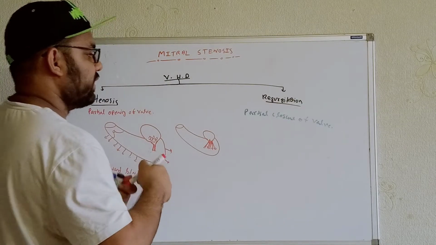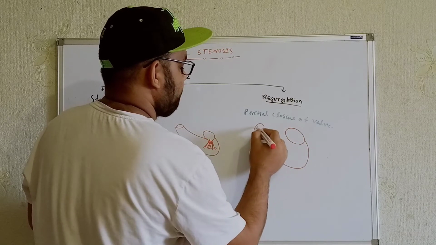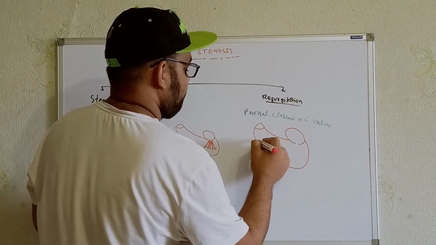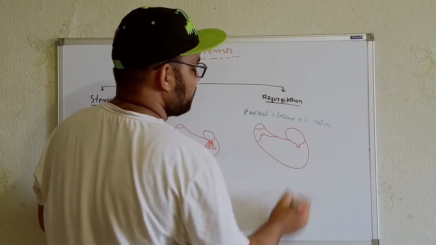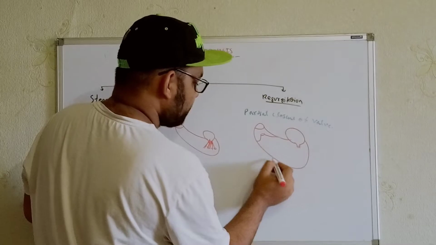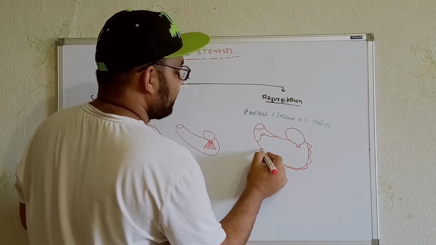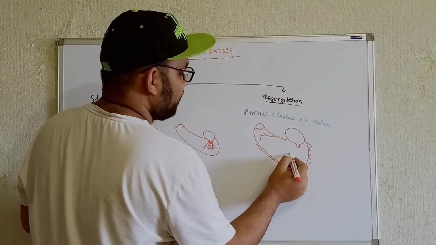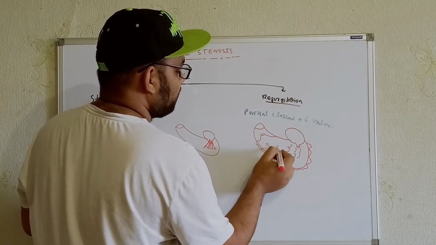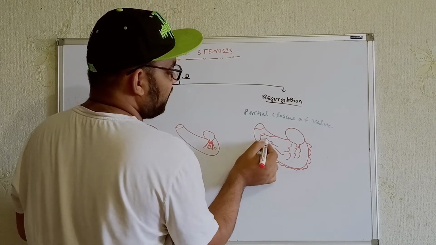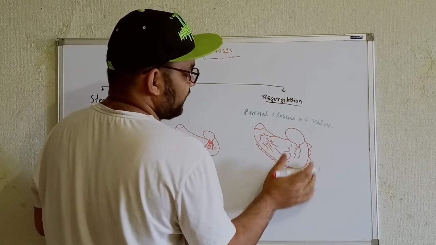Let me give you an example. See, normally, when the ventricle is going under the contraction process, that means in systole, at that time there is a chance for the blood to go from the ventricles to the atrium. Normally the blood goes from the ventricles to the aorta, but there is also a chance for blood flow from the ventricles to the atrium.